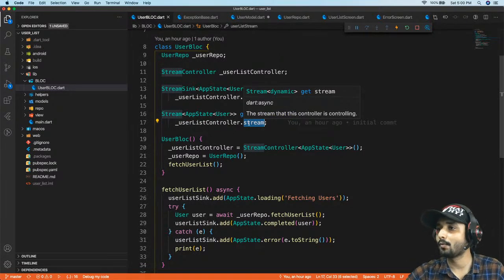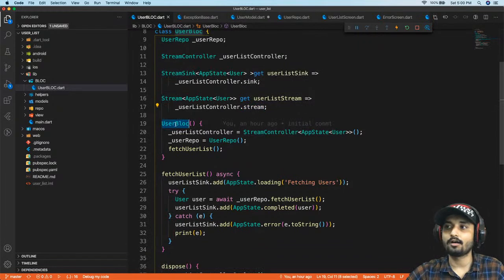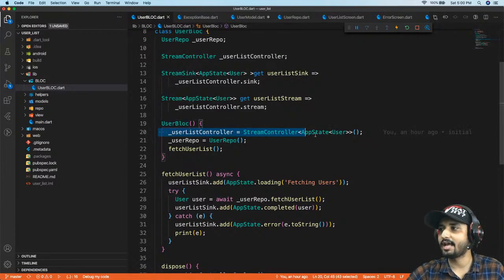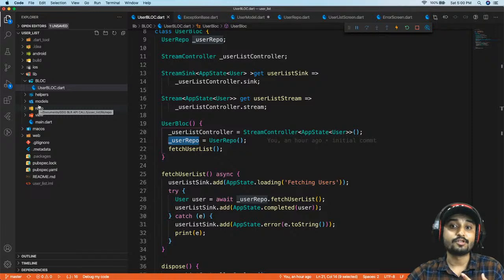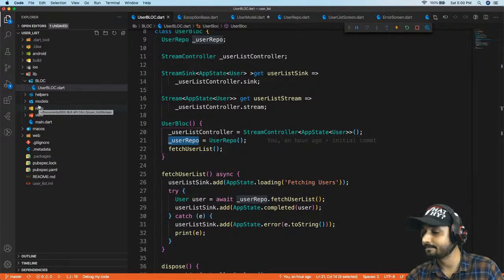So inside my constructor, I just initialize my stream controller, the user list controller. Then why do I need this user repo? Inside the user repo, we have a method which we are going to call every time to get data for our app.